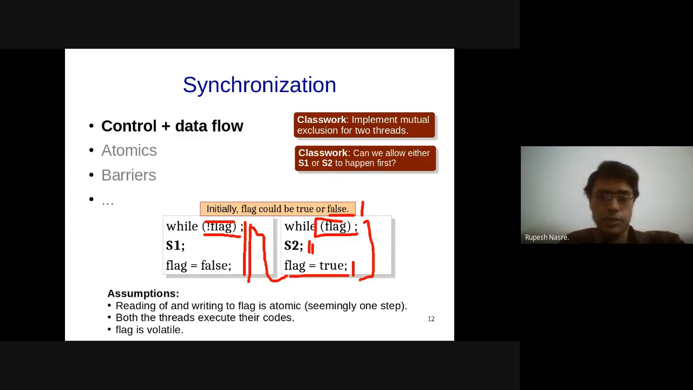Yes. It is because of the race condition. So there is a reading in the while, and then there is writing in the other thread to the same flag. That's the reason. Yes. Okay.